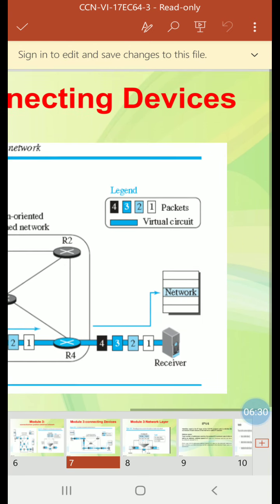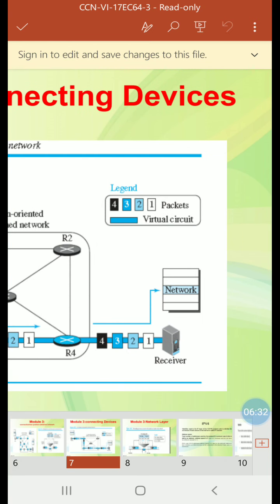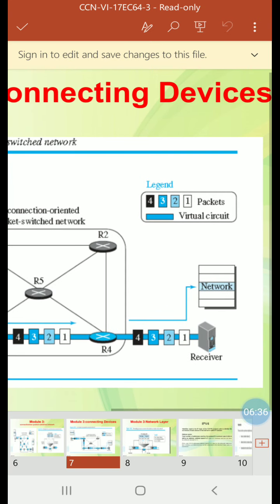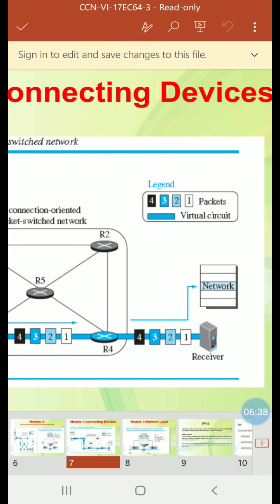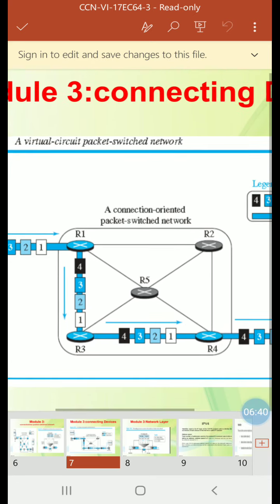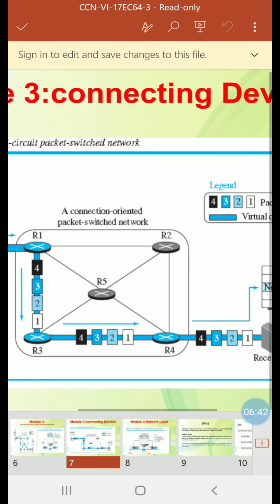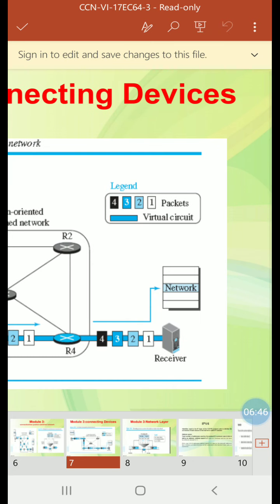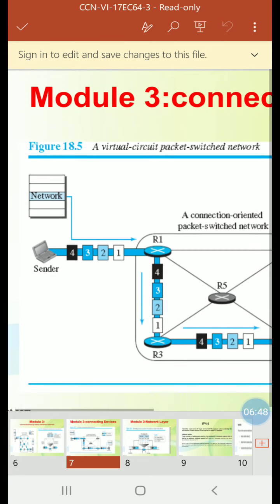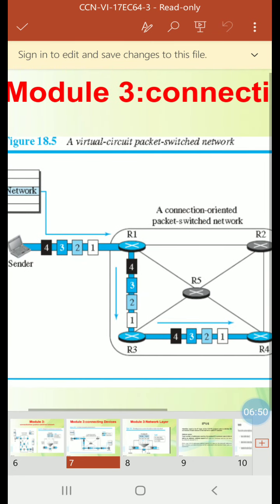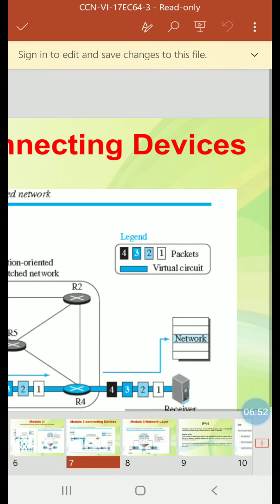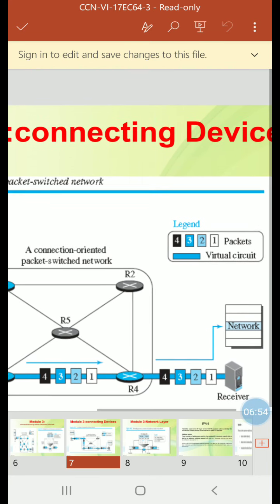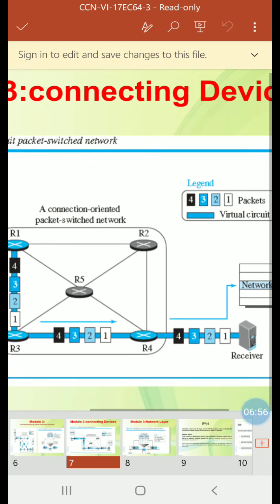So this is a virtual circuit shown by this notation, which is a filled blue line, packets 1, 2, 3, 4. Then you can see the path of the virtual circuit which the packet should follow in this type of service from sender to receiver. A connection oriented packet switched network.